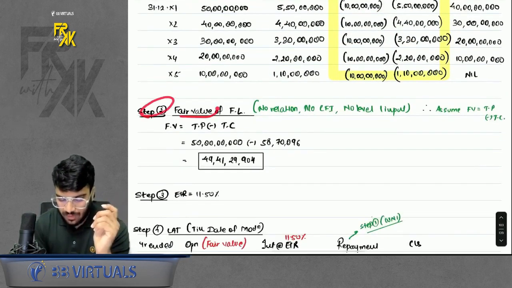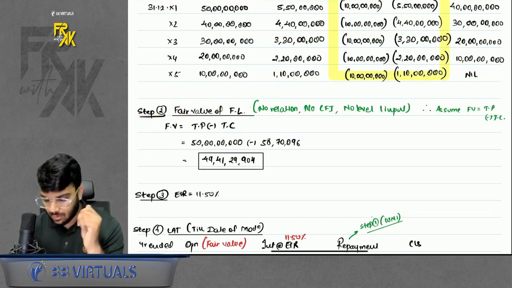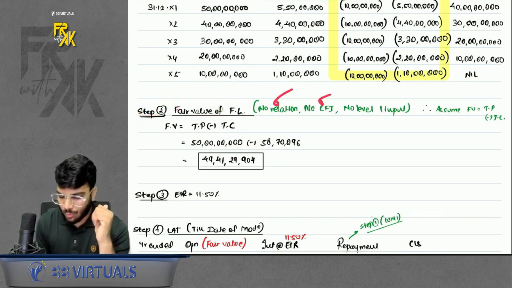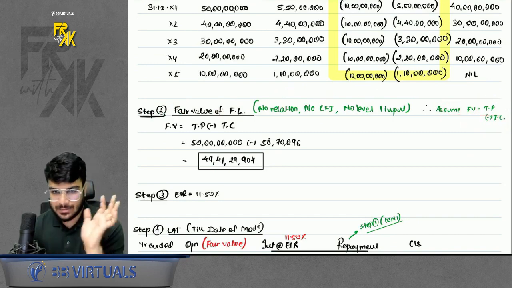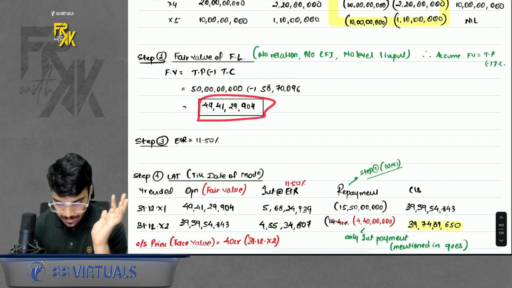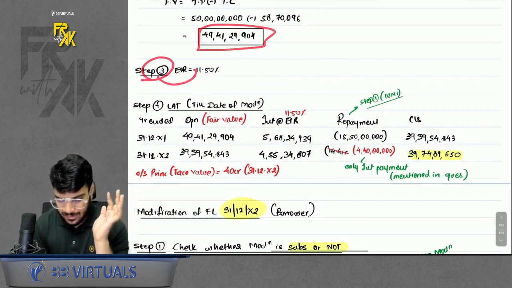Then step number 2 is fair value of FL. I gave you a shortcut. In this question there is no relation, no CFI, no level 1 input. So you can directly assume the fair value to be TP less TC. I assumed it and got the fair value answer. Then step number 3 is EIR. It is given. Step number 4 is LAT.